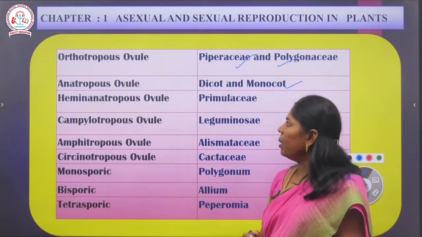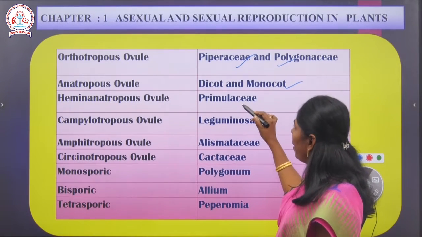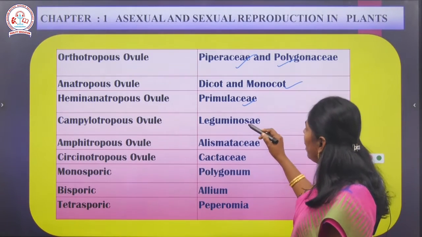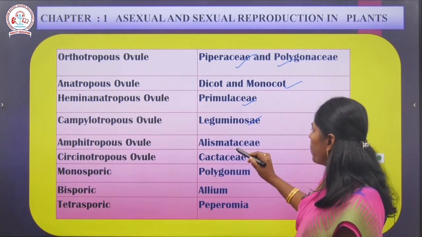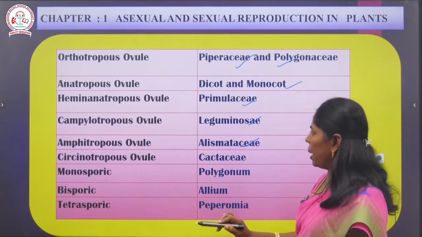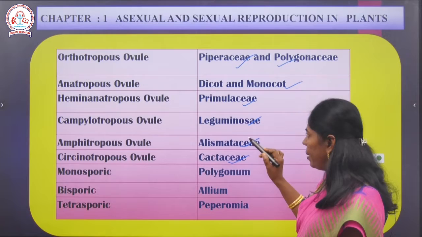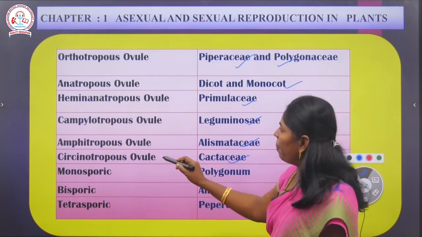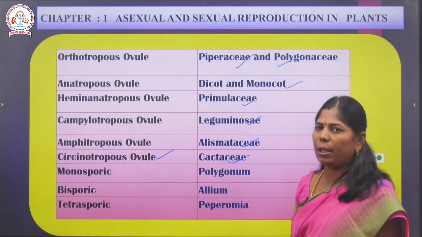Next, hemianatropous ovule. Hemianatropous ovule is in Primulaceae. Campylotropous ovule, if you look, is in Leguminaceae. Amphitropous ovule is in Alismataceae. Amphitropous, Alismataceae, we can remember it as AA. Sarcinotropous ovule is in Cactaceae. It has long funicles. The funicles here are very long, isn't it, and that is found in Cactaceae.